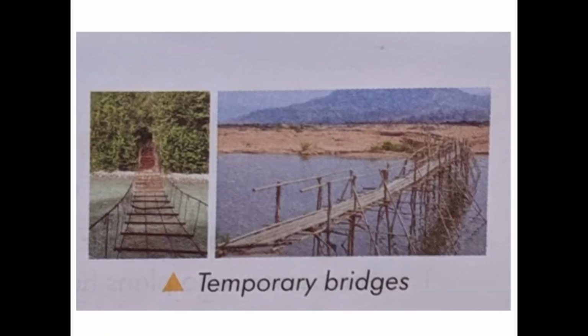Next one is temporary bridges. Temporary bridges may be built by placing a tree trunk or a bamboo log over the space to be bridged. Sometimes a number of ropes may be used. These bridges can be found in many parts of India. I hope it is clear.